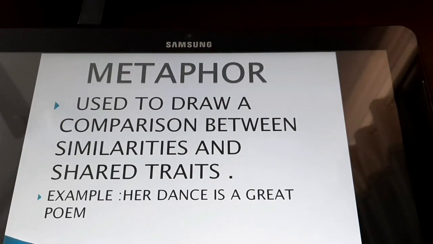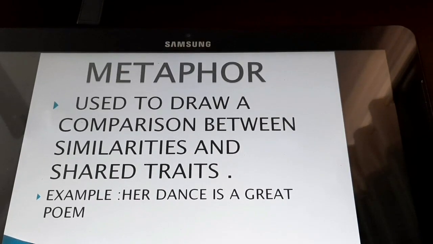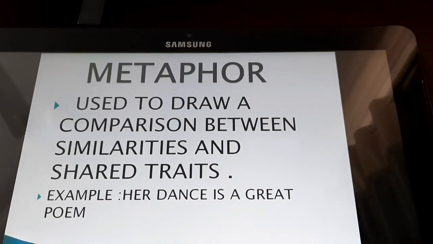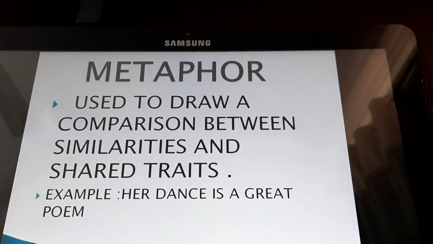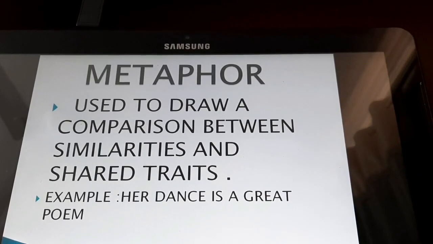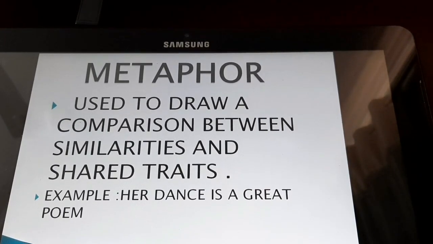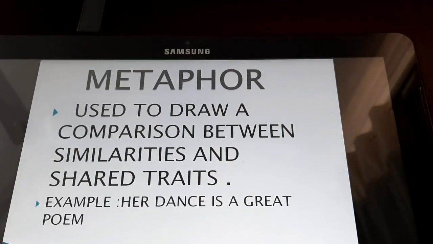Metaphors are one of the most extensively used literary devices. A metaphor refers to a meaning or identity ascribed to one subject by way of another. In a metaphor, one subject is implied to be another, so as to draw a comparison between their similarities and shared traits.